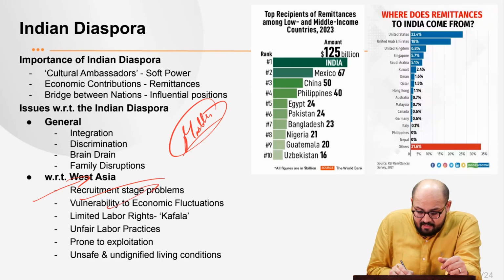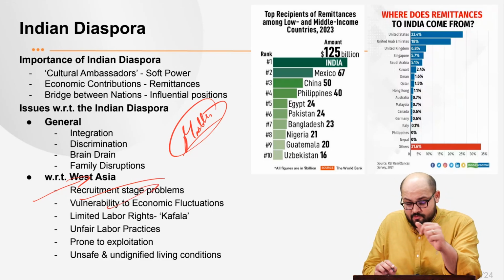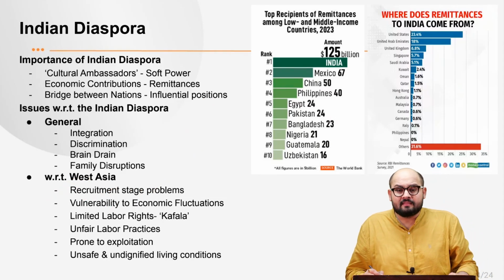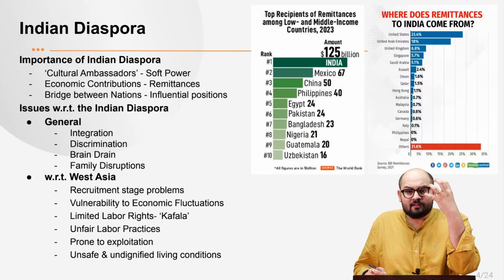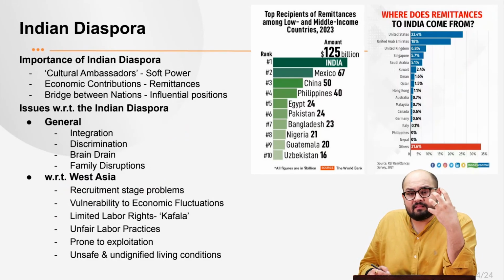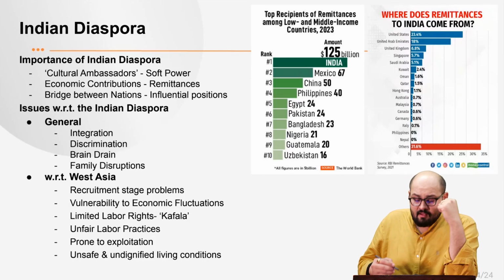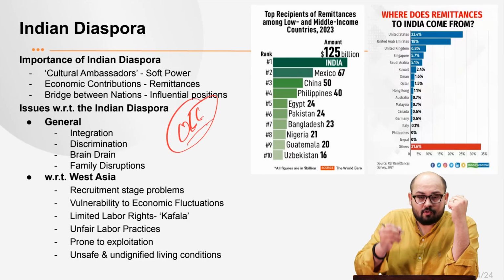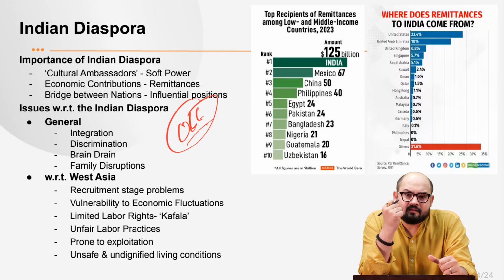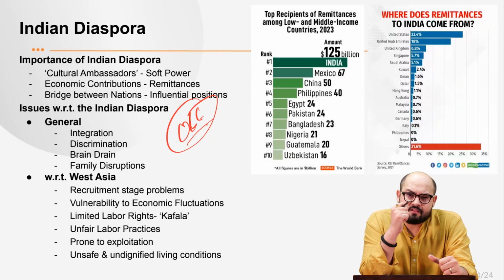Next is their vulnerability to economic fluctuations. Please understand that most of these migrants are employed in West Asia in occupations which are economically vulnerable, where there is huge scope for fluctuations. For example, the oil and gas sector. We witnessed during the COVID period that the demand for oil and gas around the world was reduced. So it affected a large chunk of people working in these countries. It also makes their jobs insecure. Financially, they are insecure.